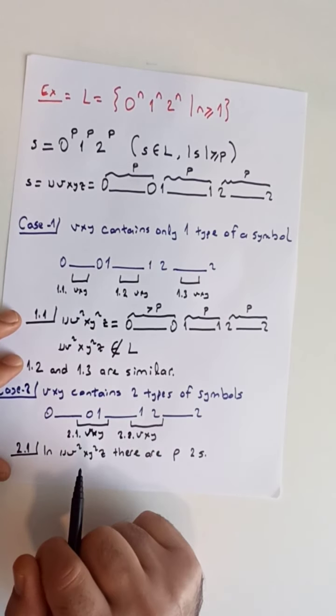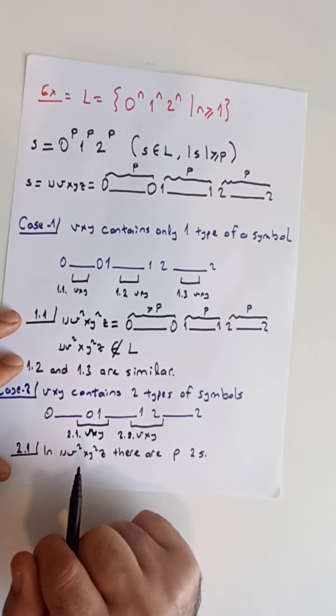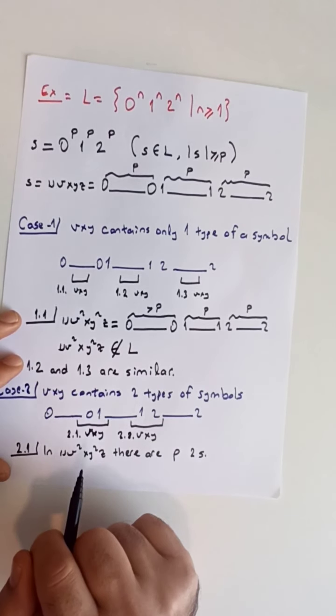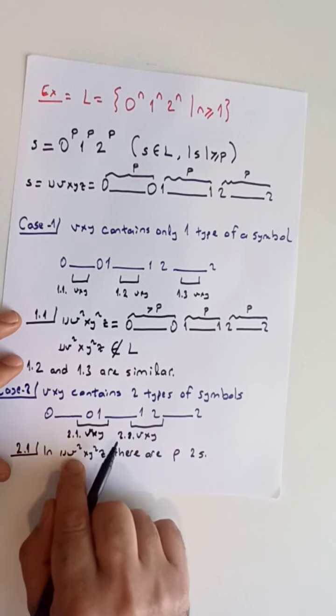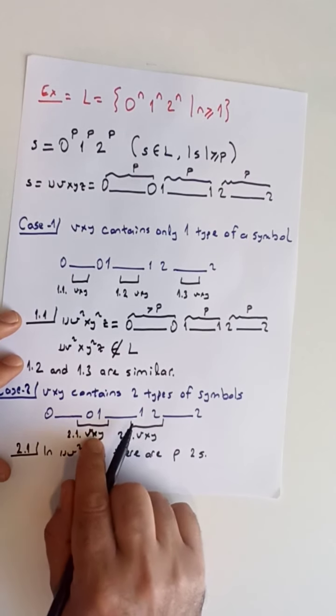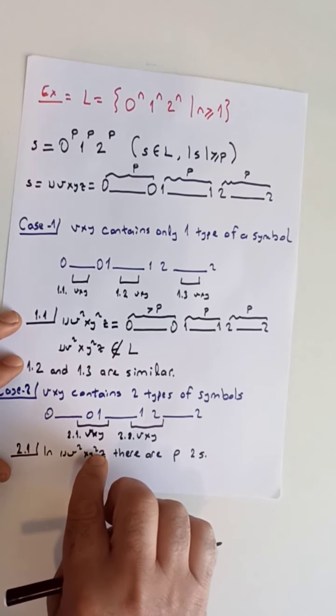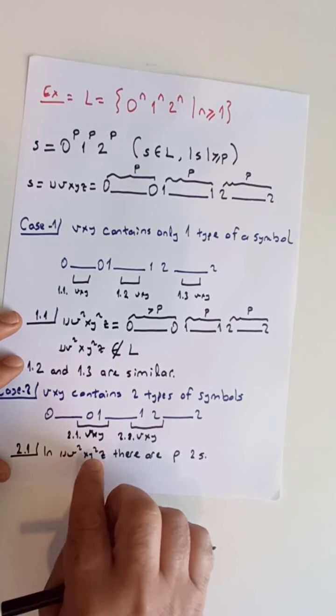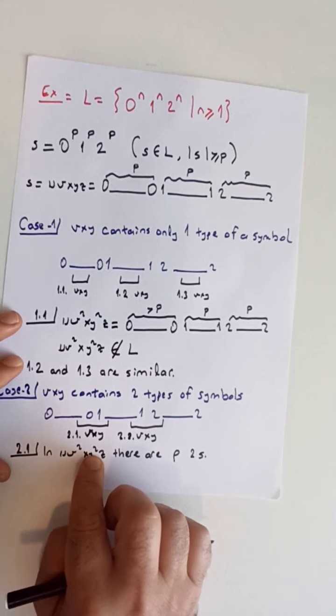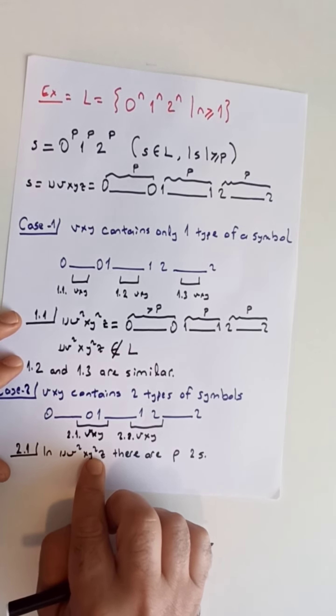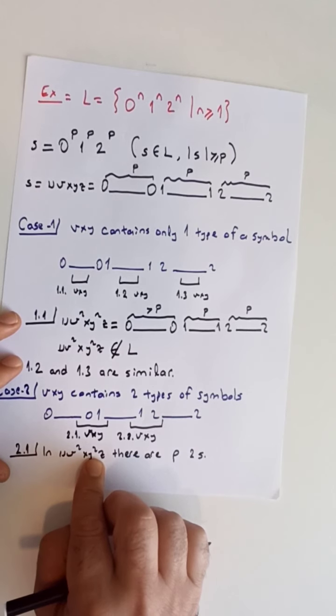But in either case, since we are repeating v and y twice, in this new string uv²xy²z the number of zeros or the number of ones must increase compared to the original string s.